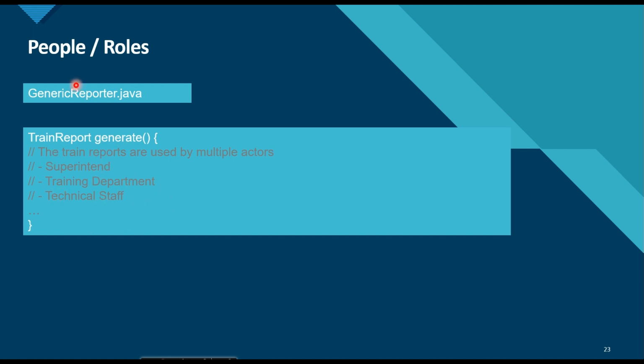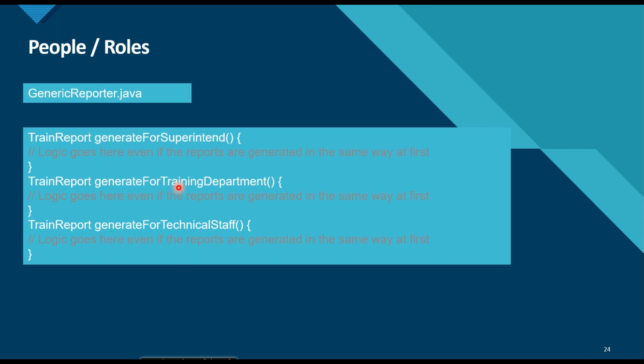For each of these actors, it is generating a generic report. But suppose the superintendent wants to know how many days the driver took off or rest between a journey, then this information is useless for the training department and technical staff. So one report cannot serve the purpose for all three actors. So what we can do is have three different methods which generate the train report for three different actors, right?